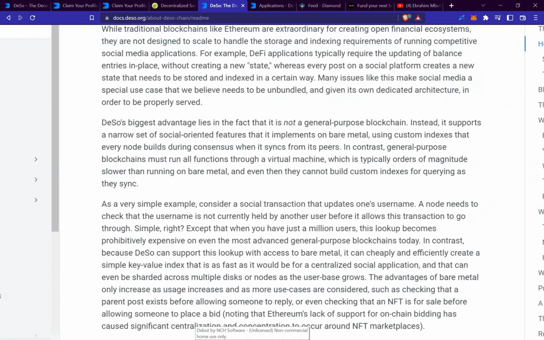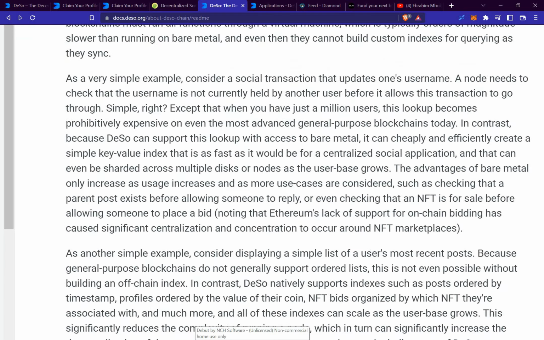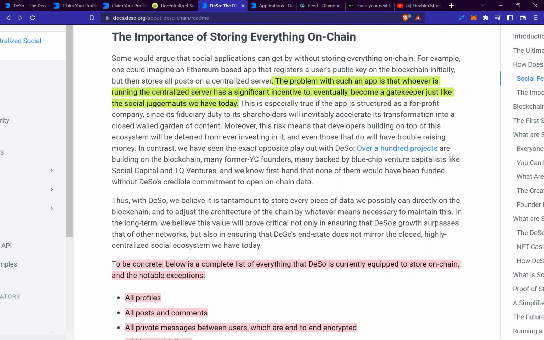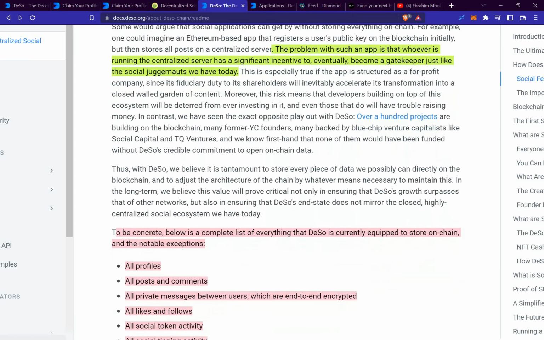There are more things that I have highlighted that we're also going to be having a look at. For instance, the importance of storing everything on chain. The problem with such an app, however, is that running a centralized server has a significant incentive to eventually become a gatekeeper, just like some of the social media platforms that we currently use right now. They control all of our information, and that leaves them in charge of all our information.